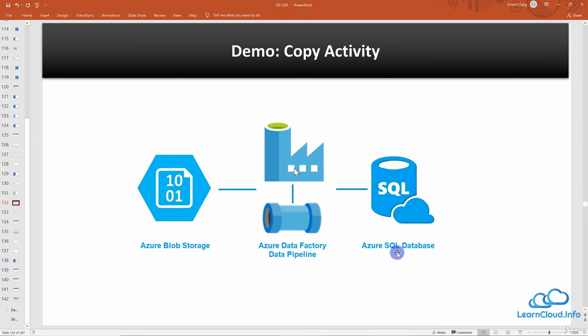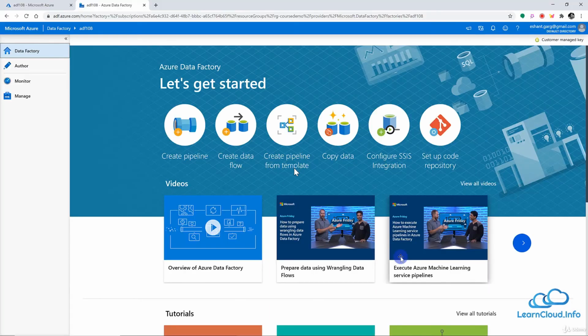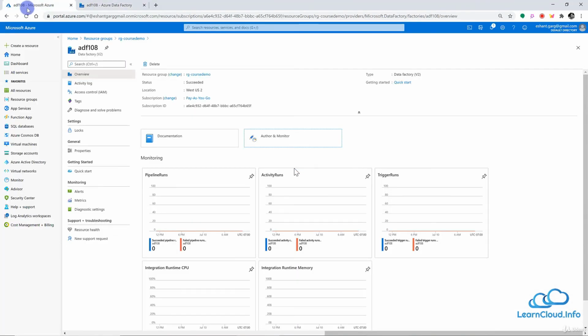If you already have these resources, you can skip the first few minutes, or fast forward, whatever you like. Or you can just follow me and quickly create Blob storage and a SQL Database, and then we will upload our input files to the Blob storage, and those files we will further copy into our Azure database. Alright, so I'm back to my Azure portal, and let me go ahead and create Blob storage first.